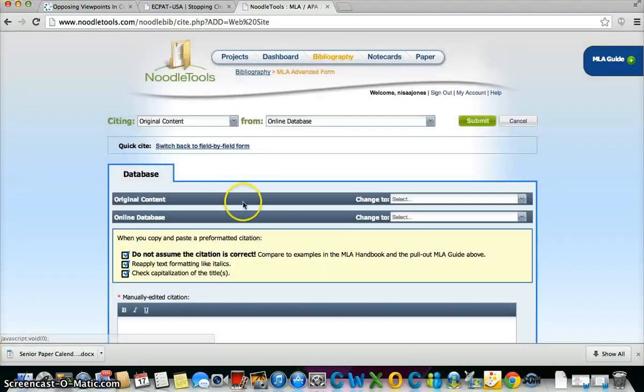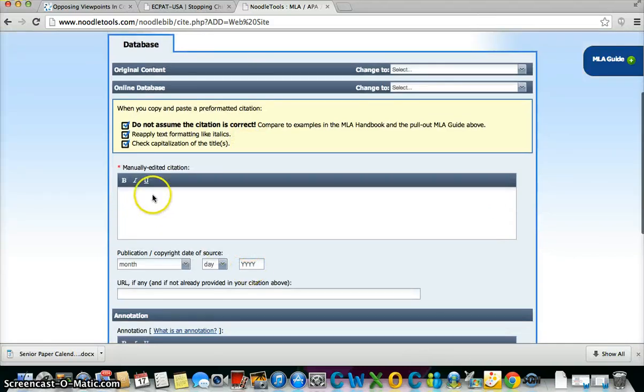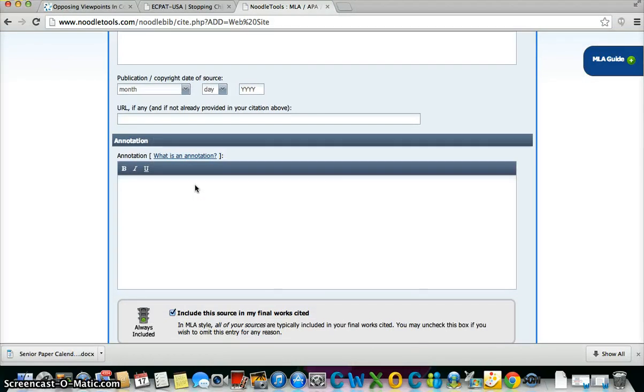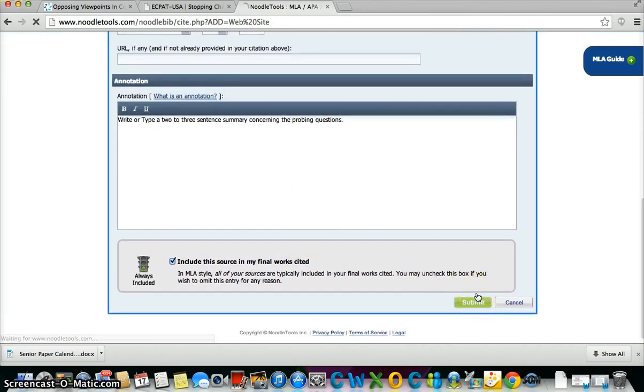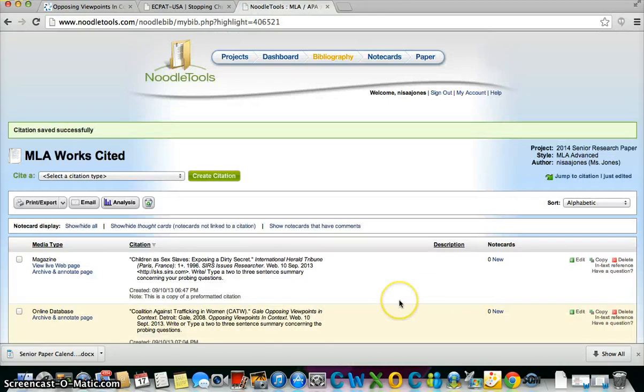And then go to entering this in, paste, and then of course you'll write or type a 2 to 3 sentence summary concerning the probing questions. All right, so now you have 2 websites and a total of 10 sources in Noodle Tools.